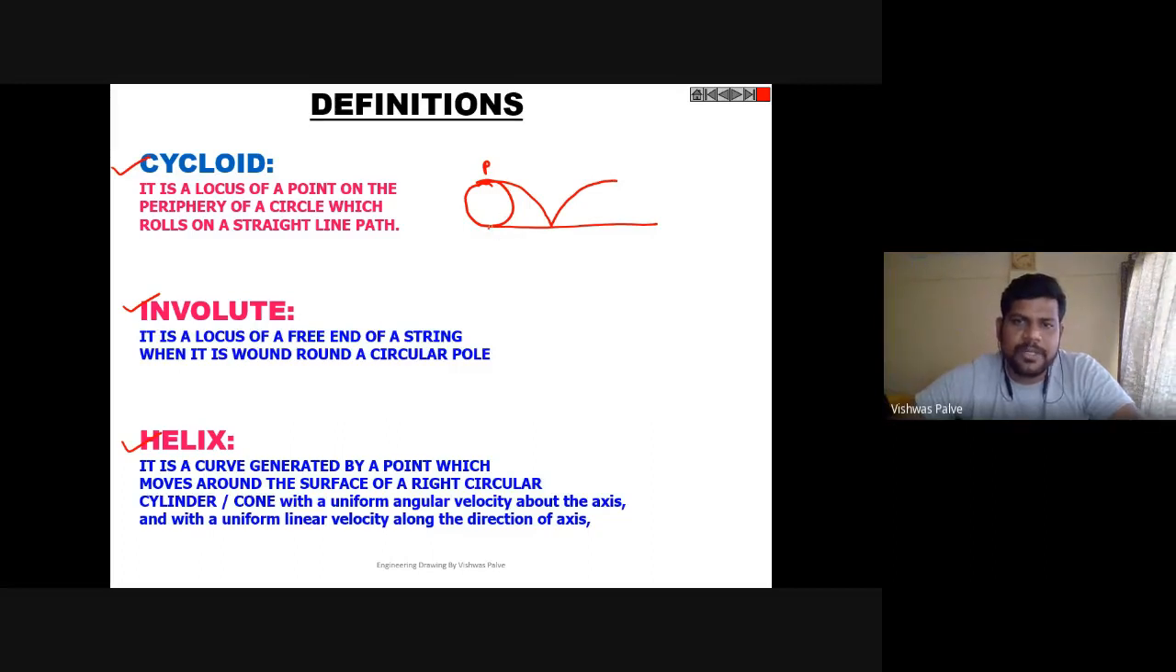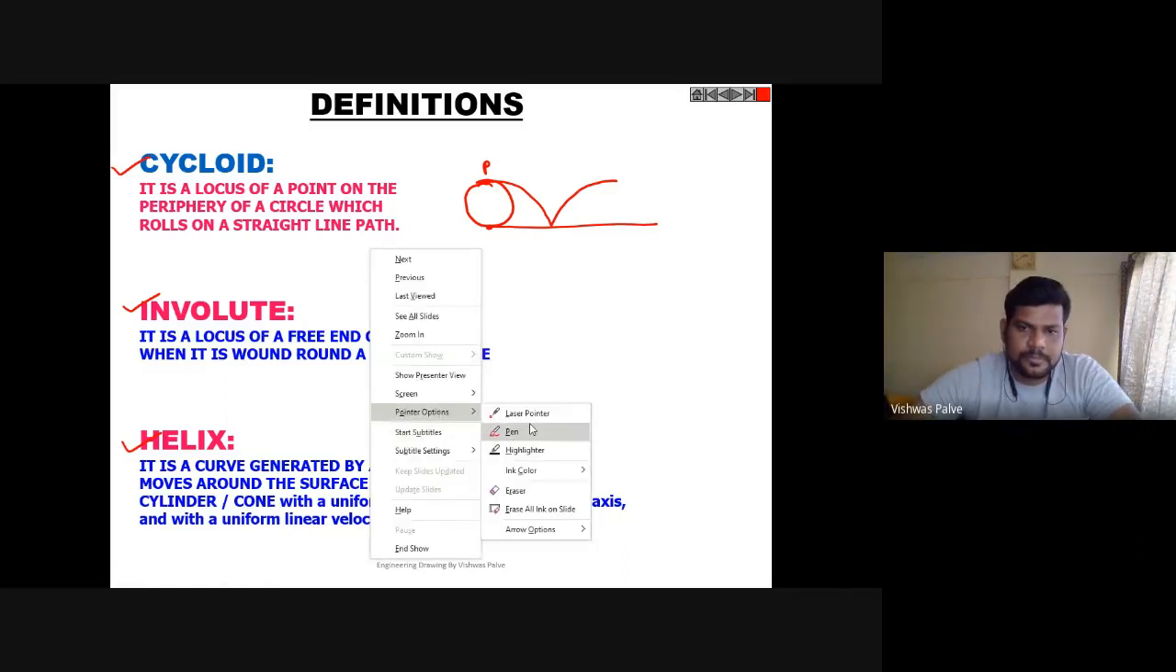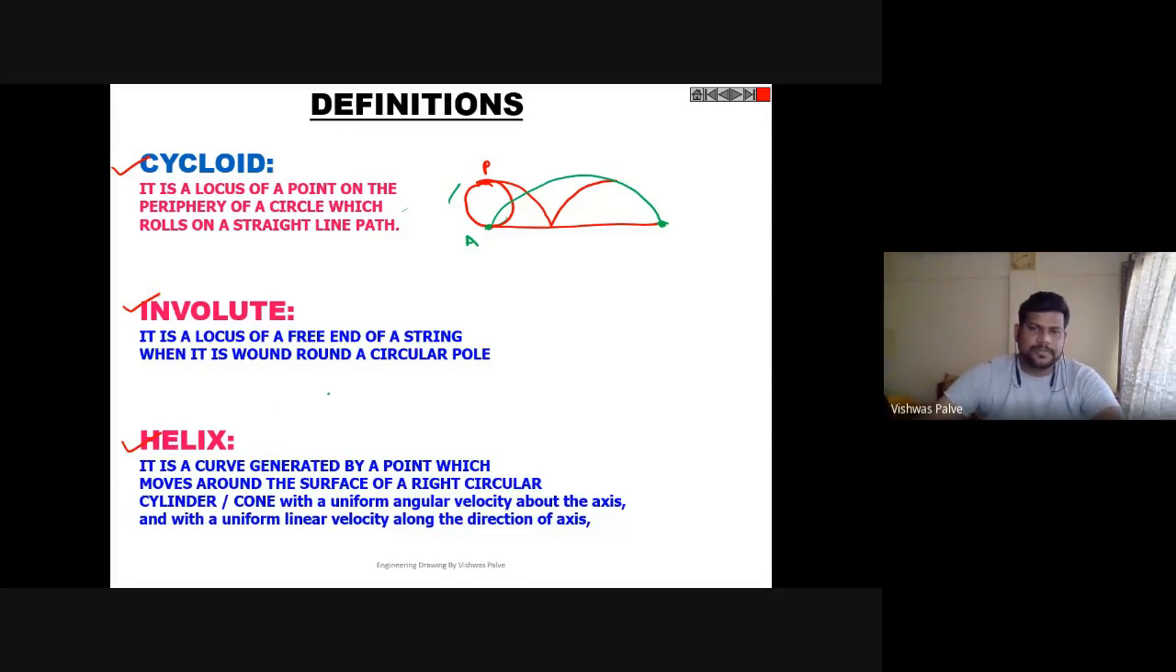Now suppose we consider a point A, right? If I consider point A, and suppose it is rolling in clockwise direction for one complete revolution, then what will be the nature of the curve? The nature of the curve will be somewhat like this. So this we have to trace. This type of curve is called a cycloid. Okay. The next is the involute.